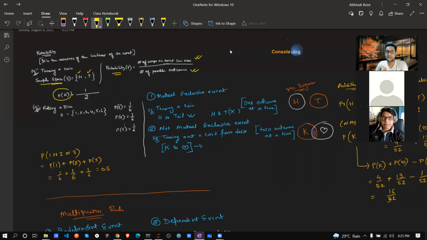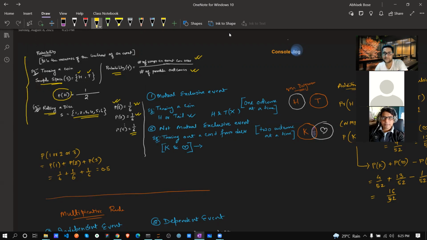Now think about rolling a dice. Rolling a dice has 6 possibilities. So the probability of 1 coming is 1 by 6, 2 is 1 by 6, all are the same, 1 by 6. This part of probability is so simple.